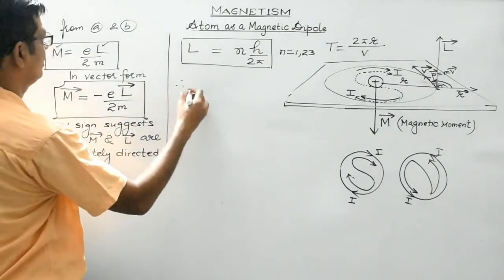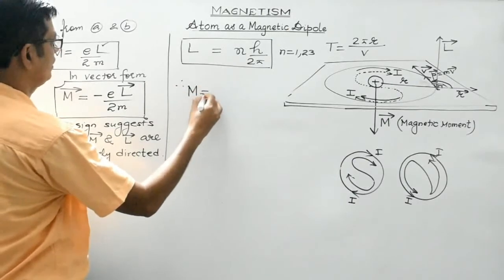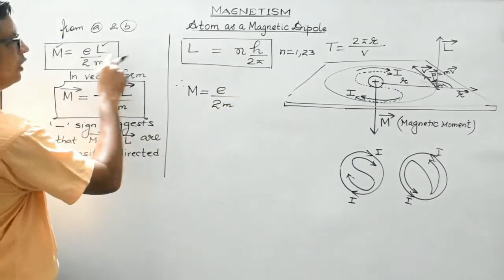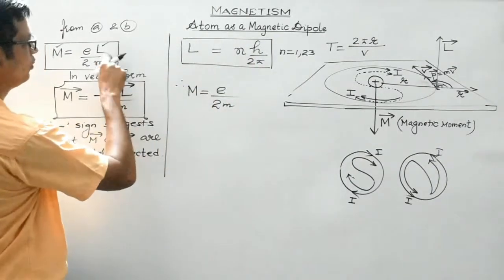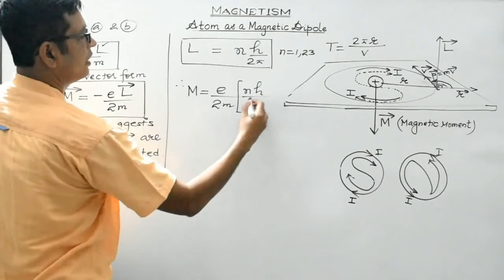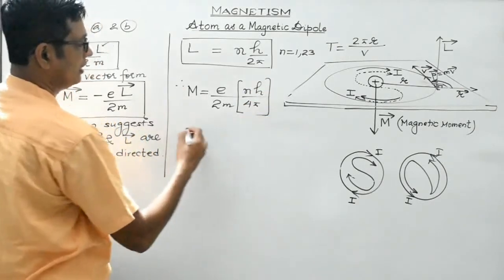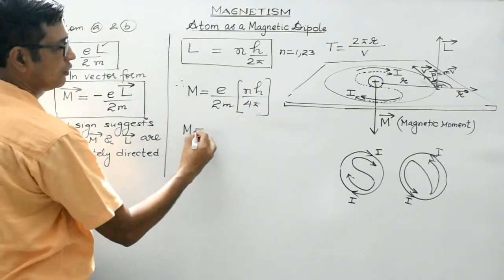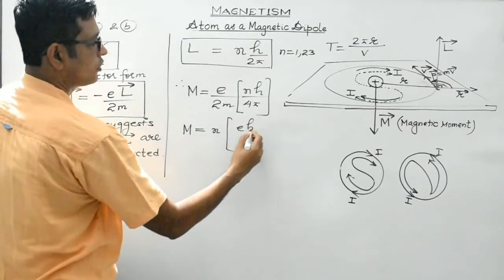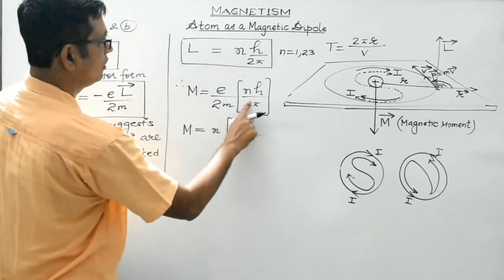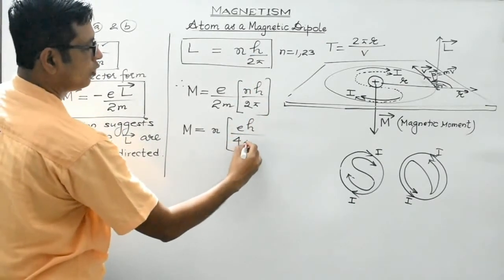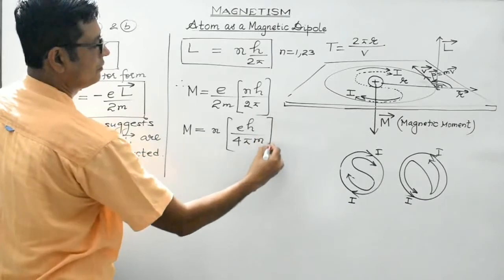Therefore, what we get is m is equal to e by 2m times L. Substitute this value of L as nh by 2 pi over here. So what we get is m is equal to n e h divided by, actually it is 2 pi, nh by 2 pi, so it will be 4 pi m.